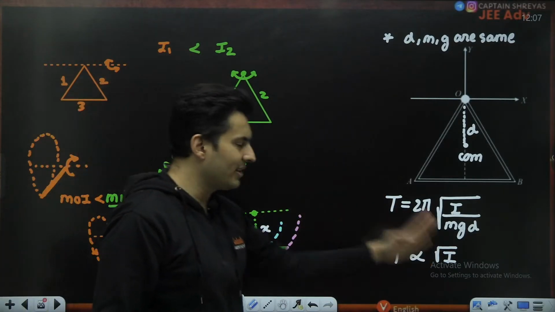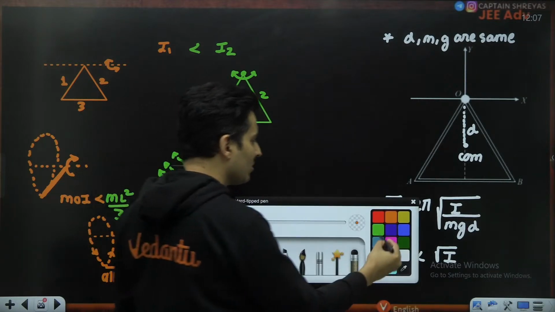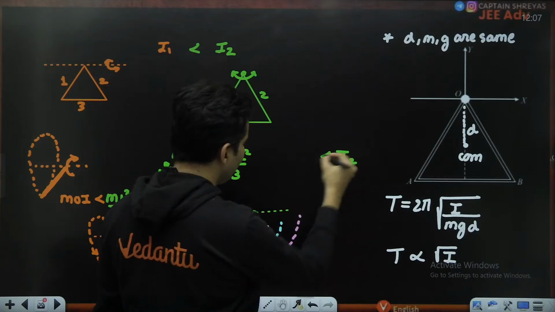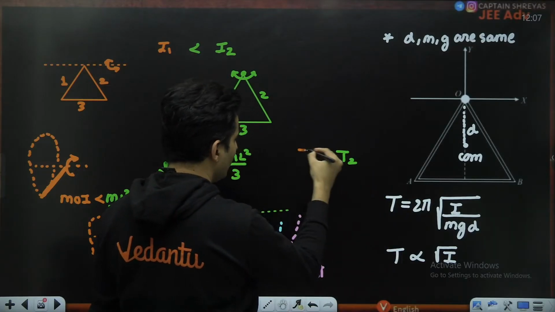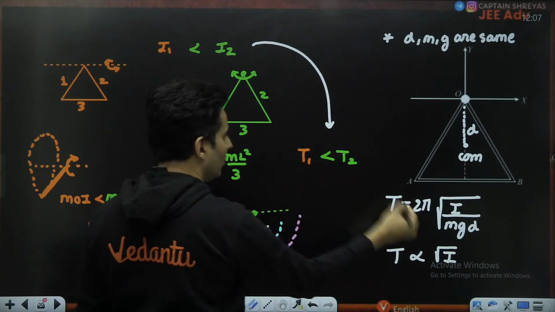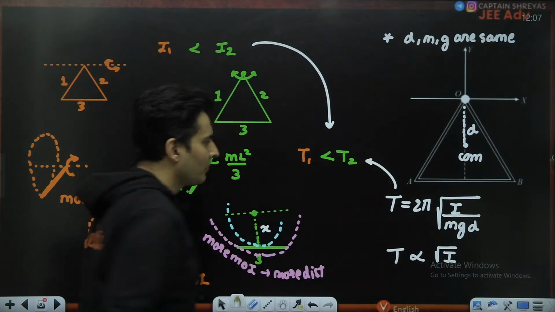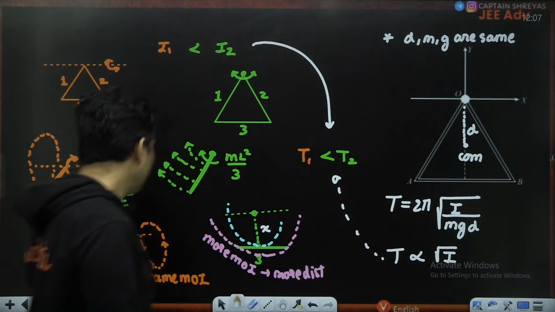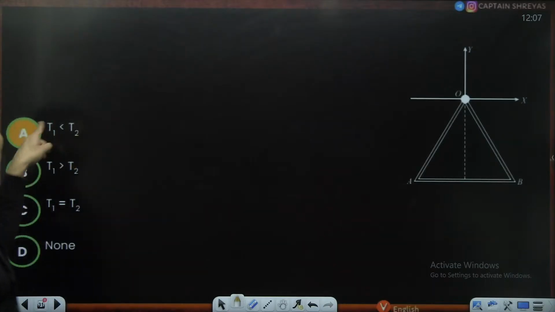So if I2 is more than I1, what can you say about T1 and T2? Obviously, T2 will be more than your T1. That is the direct result which will follow using this particular law. Which one? This one. That's it. So T2 will be more than T1.